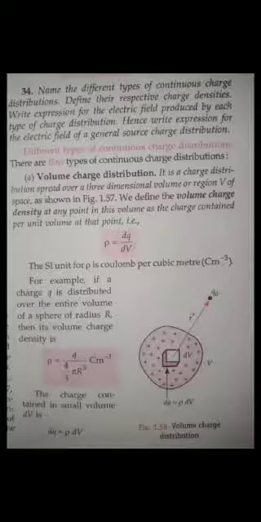So what is volume charge distribution, guys? Take an example of a sphere, or I can just ask you to imagine a watermelon. If a charge distribution is spread over a three-dimensional volume of region V of space as shown in figure 1.58 here, we define the volume charge density at any point in this volume as the charge contained per unit volume at that point. So guys, you remember one thing very easily. This is volume charge distribution, meaning charge per volume. Is that clear? Charge per volume.